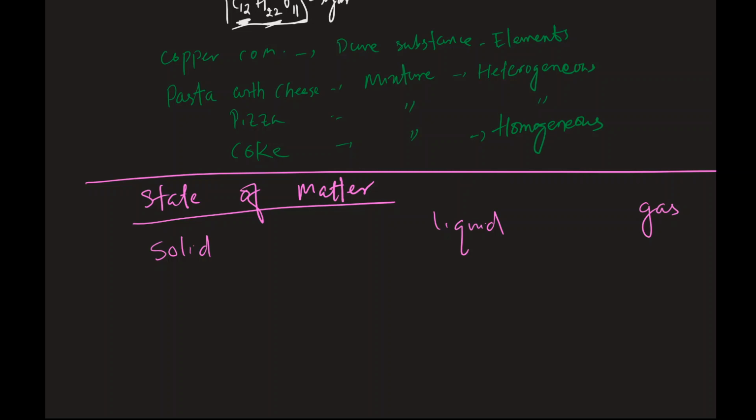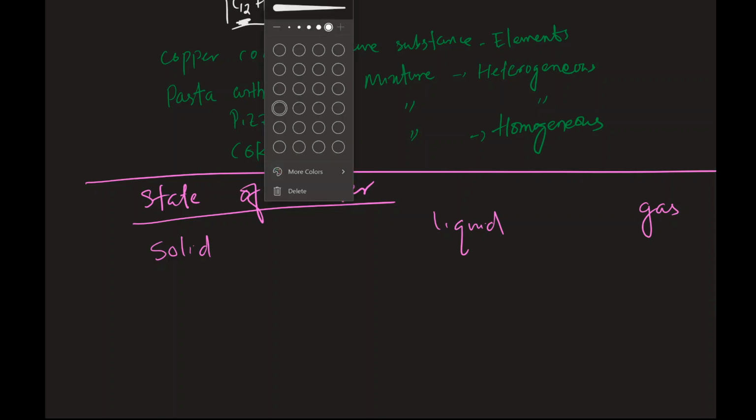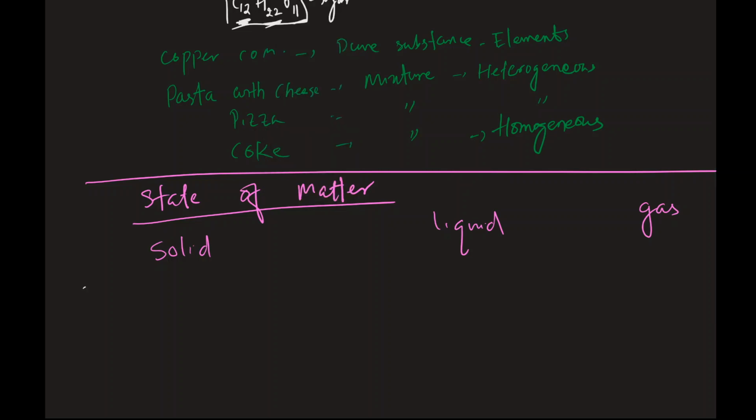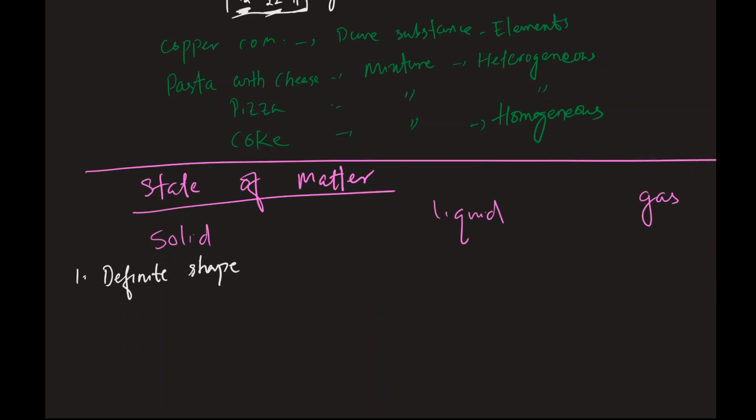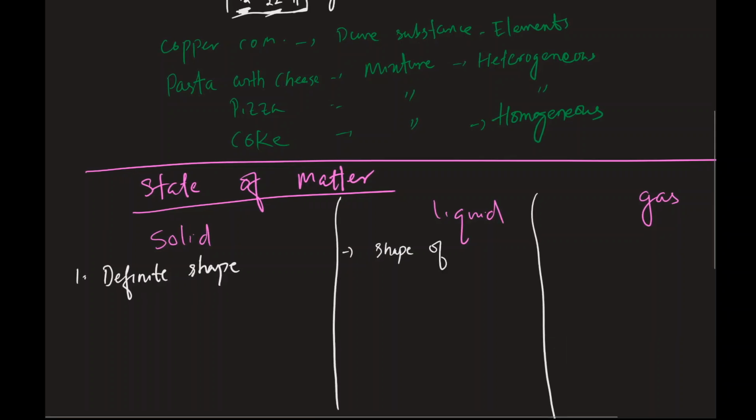So what's the uniqueness of the solid? So solid has a definite shape, right? Like, does liquid have a definite shape? It takes the shape of the container. If you pour water into a bottle, it will take the shape of the bottle. If you pour water into the glass, it will take the shape of the glass. So it's molded into the shape of the container.